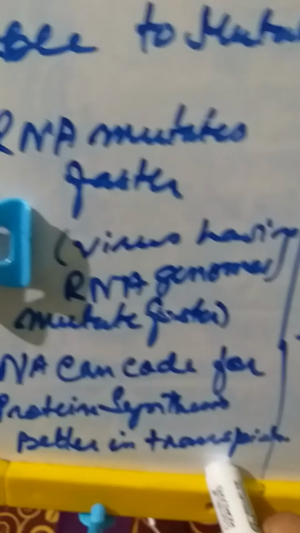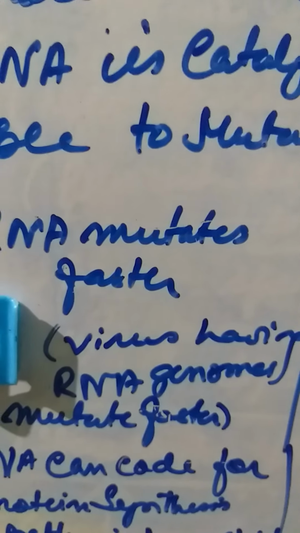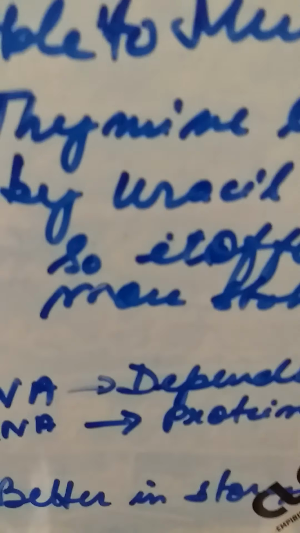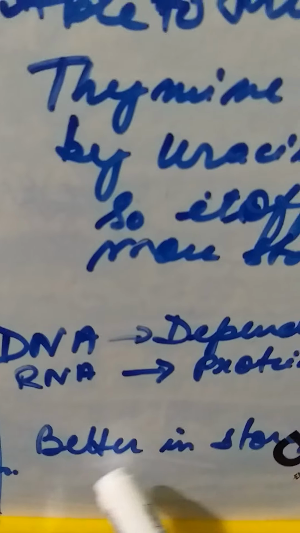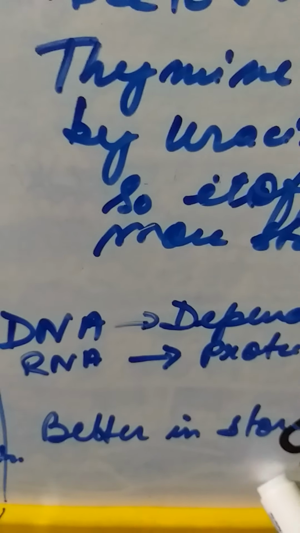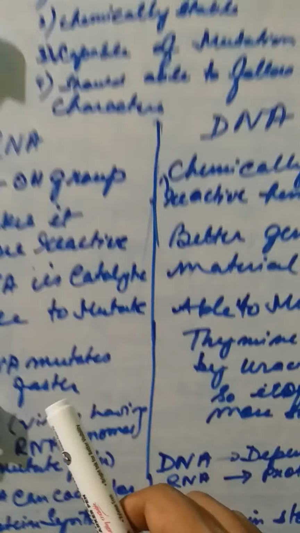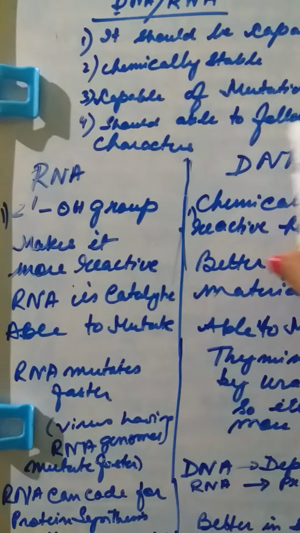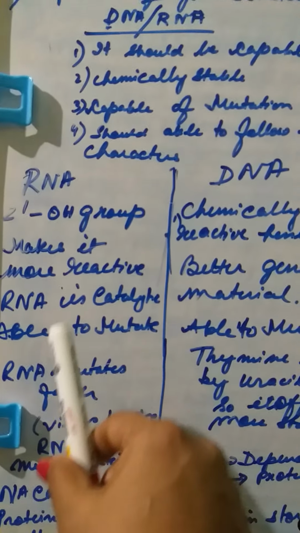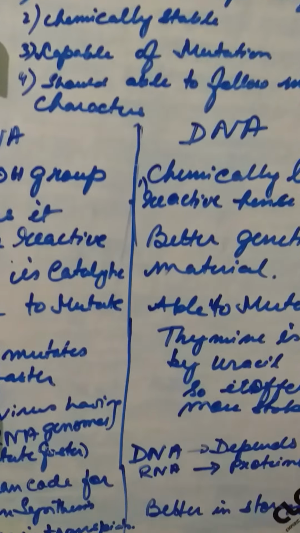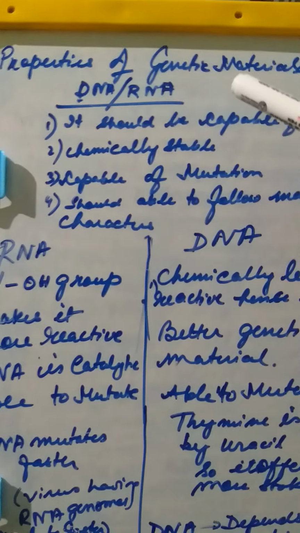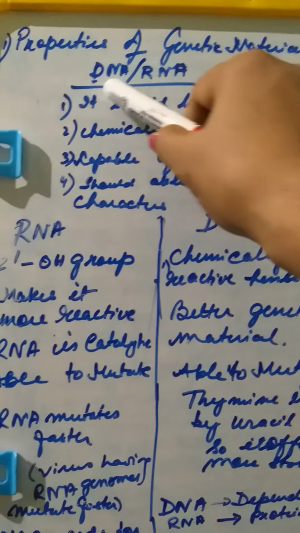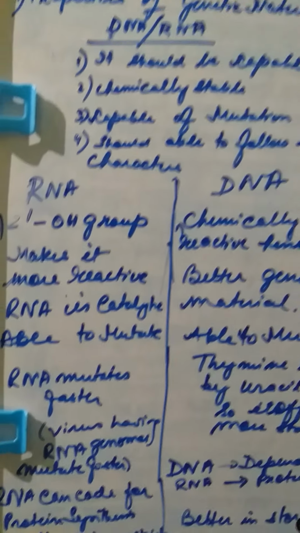RNA can transmit its genetic information very quickly, whereas DNA, since it is far more stable, can store genetic material for a long time. So this is a controversy between the DNA and RNA, where in some places RNA gets more points and in some cases DNA gets more points. But this is a very important topic, the properties of a genetic material, that is DNA versus RNA. So you have to go through it.